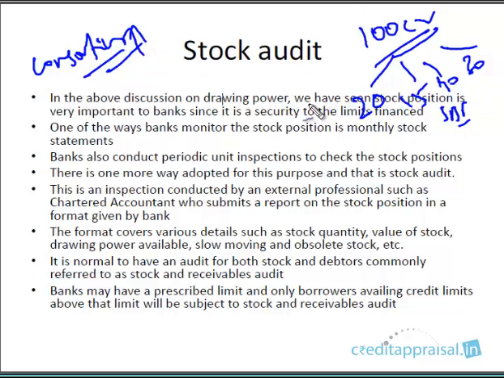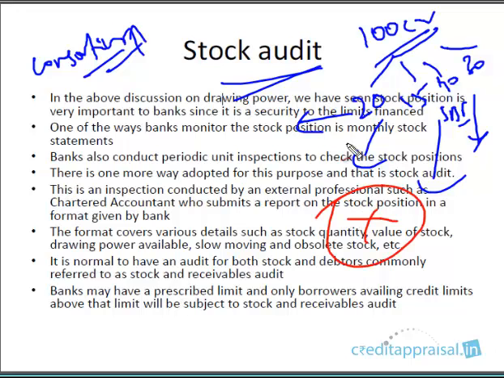In a consortium advance, stock audit is usually done. Each bank need not employ a stock auditor separately. Usually the leader bank will employ the stock auditor, and he will be submitting the report. So that will be used by all the banks combined.